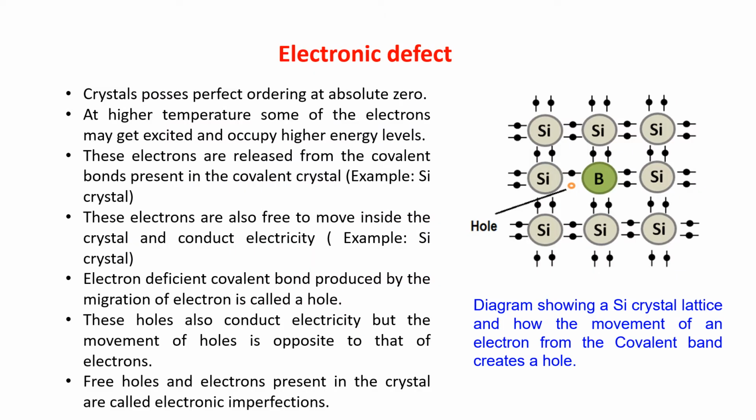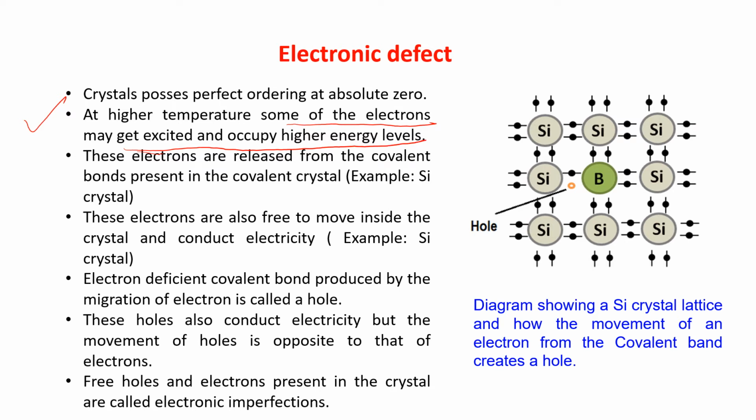The first is electronic defect. In electronic defect, the crystal possesses perfect ordering at absolute zero. As I told you, the crystal has perfect ordering at absolute zero. At higher temperature, some of the electrons may get excited and occupy higher energy levels. It's very important.